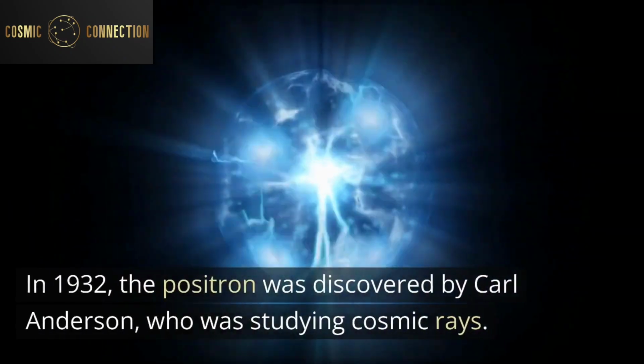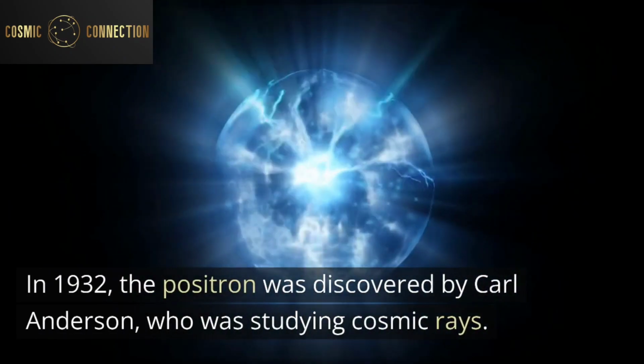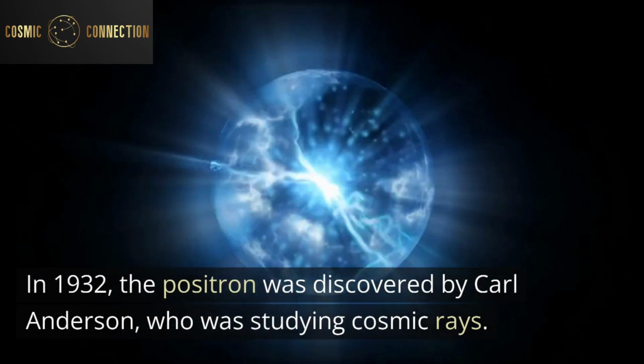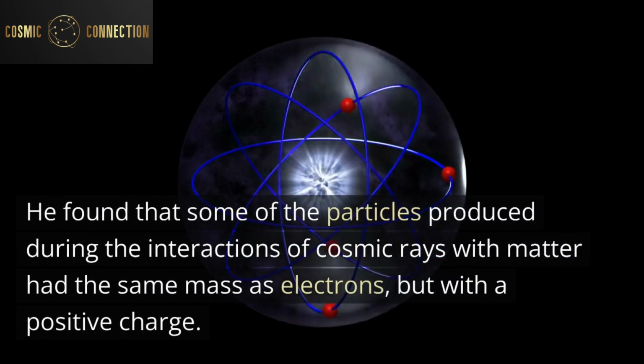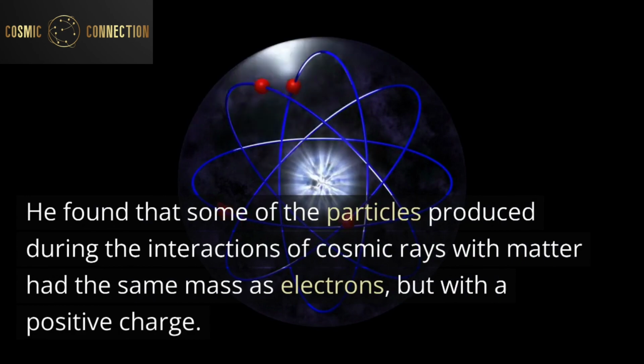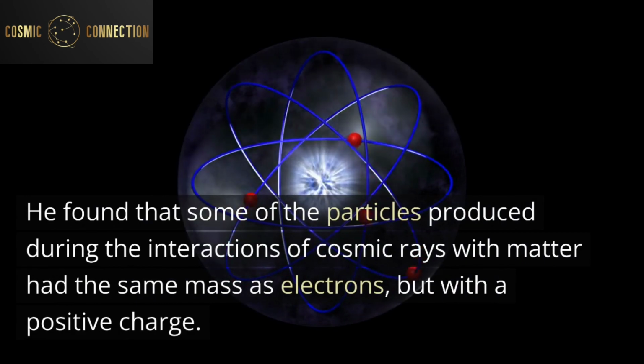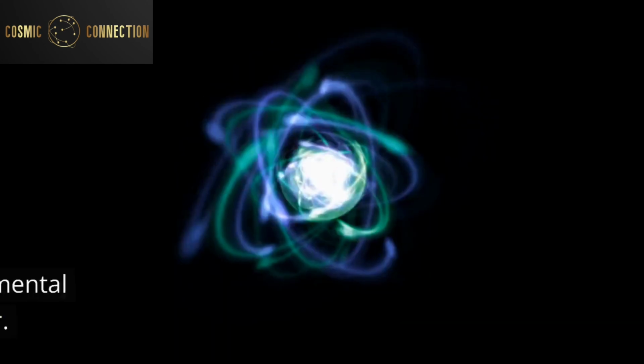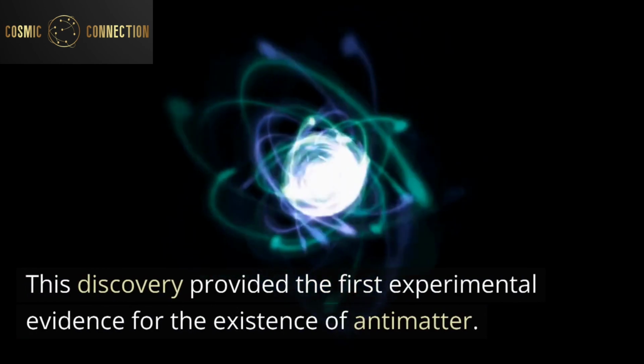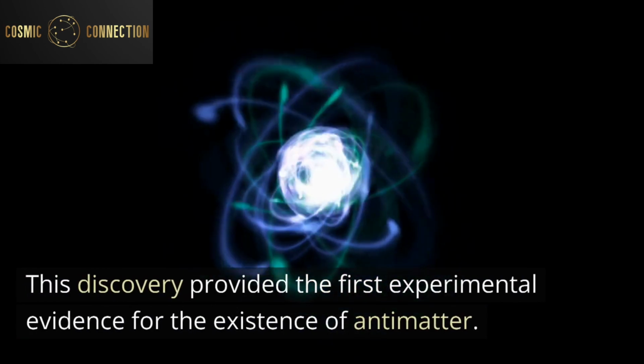In 1932, the positron was discovered by Carl Anderson, who was studying cosmic rays. He found that some of the particles produced during the interactions of cosmic rays with matter had the same mass as electrons, but with a positive charge. This discovery provided the first experimental evidence for the existence of antimatter.